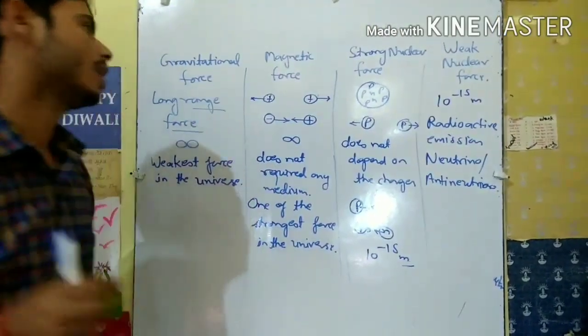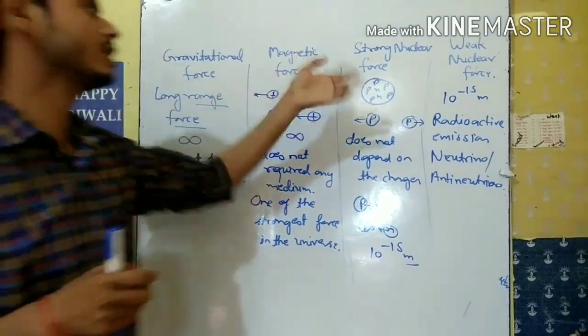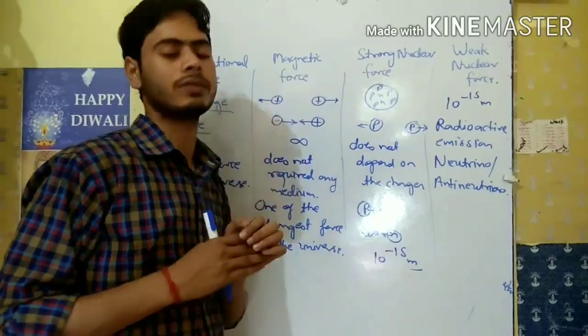So there are mainly four types of forces: the gravitational force, magnetic force, strong nuclear force, and weak nuclear force.